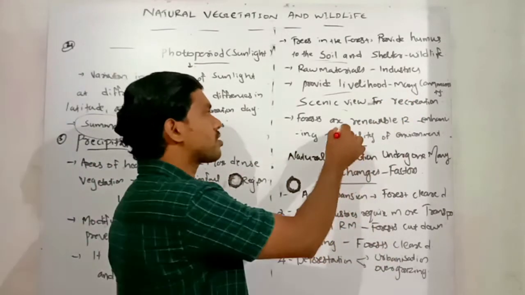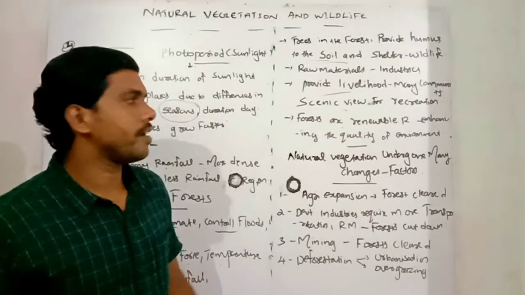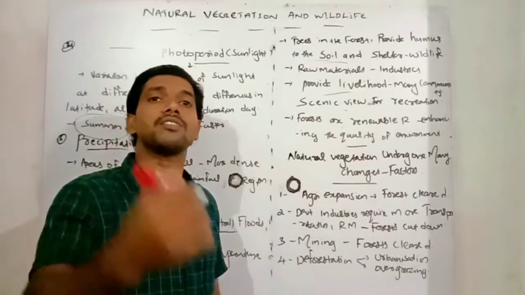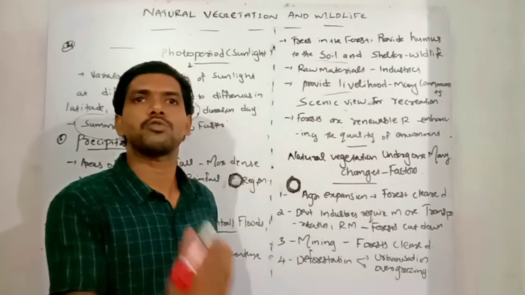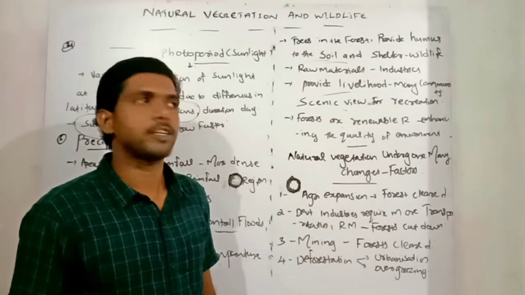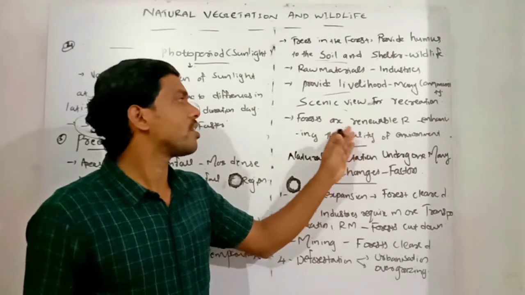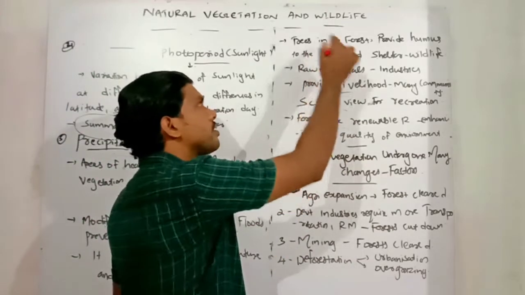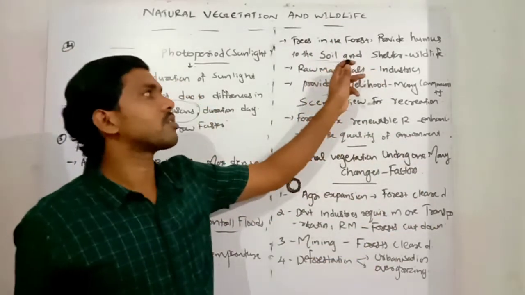Then next one, forests are renewable resources and they enhance the quality of the environment. So forests are enhancing the quality of the environment. They provide very pure air circulation, and they provide rainfall, and they also enhance the quality of the environment of one region. So next one, trees in the forest provide humus in the soil.